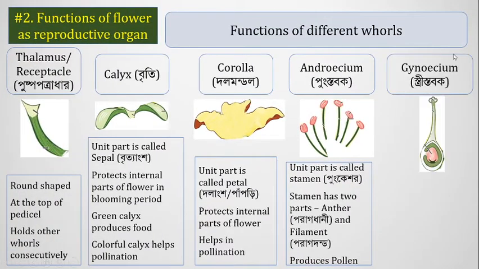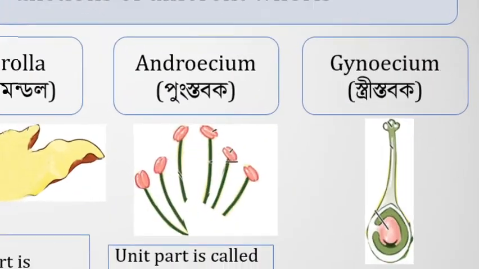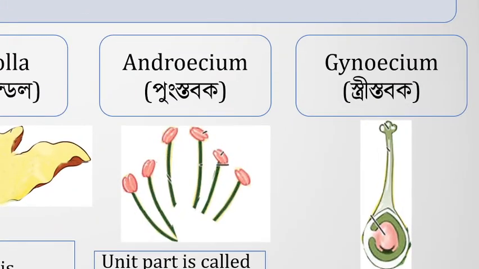And now we are discussing the female reproductive part present in the flower, that is called the gynoecium. The Greek word gyne means female, and the root word andro means male. From the word gyne, we call them gynae doctors. The doctors deal with female diseases or female problems.